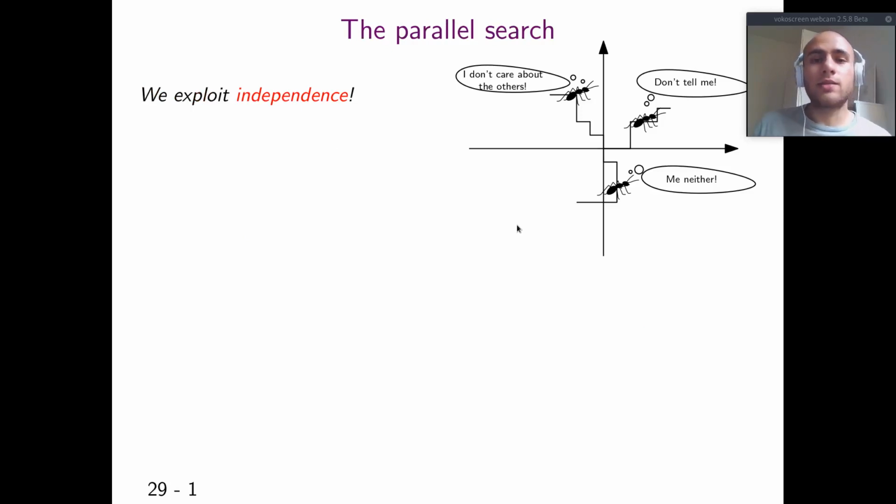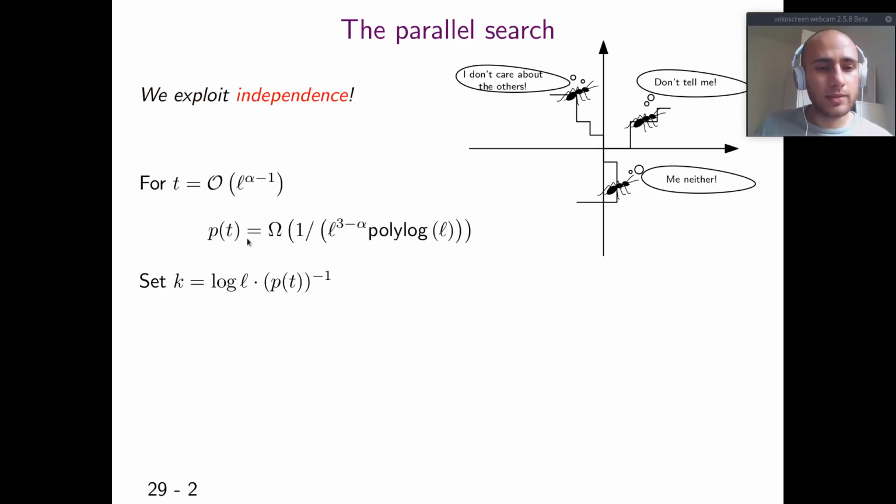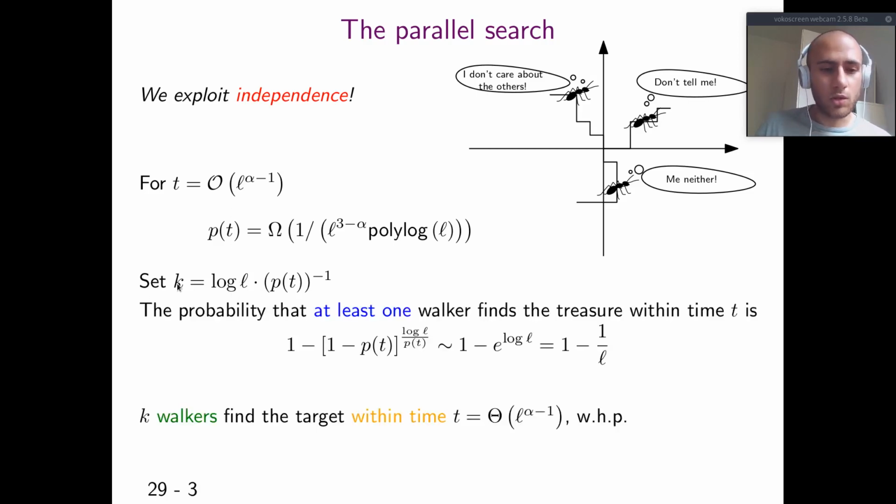For the parallel search, we exploit independence. Since we have this probability for one walker, we just set k to be log L times the inverse of this probability, and then we have k walkers, and the probability to find the target actually is, with some calculations, 1 minus 1 over L. And we have that k walkers find the target within time t, that is L to the power of alpha minus 1, with high probability.